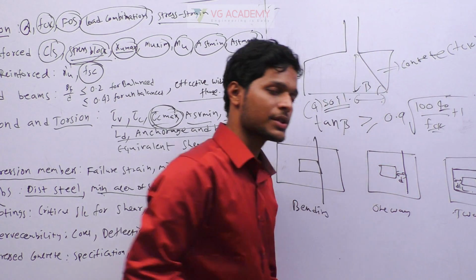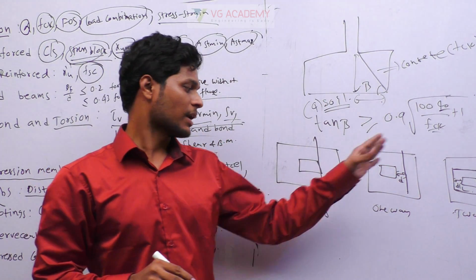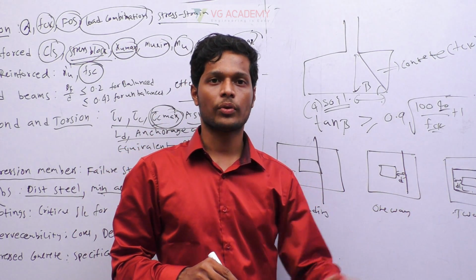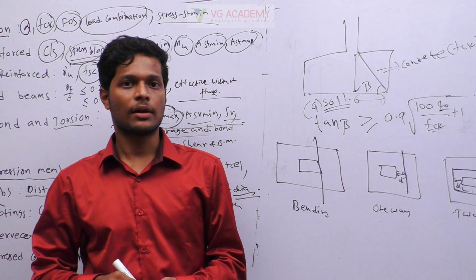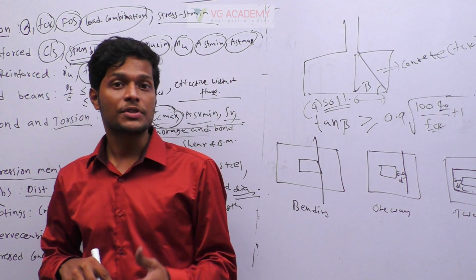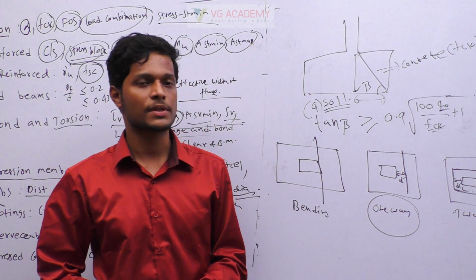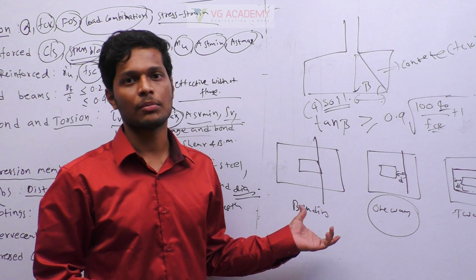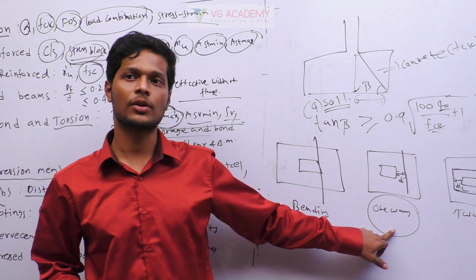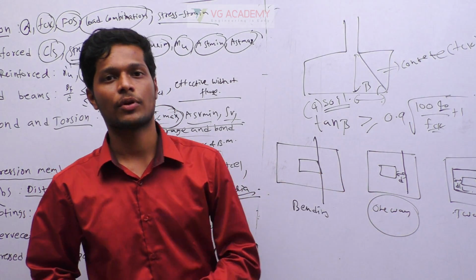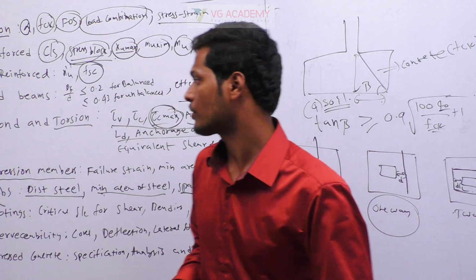The depth of the foundation is calculated using three criteria: bending, one way and two way. If they ask you a question like which criterion we have to start with first, then the answer is one way shear. In most of the textbooks you will see they start with bending, but actually you have to start with one way shear to calculate the depth of the foundation. Okay, that is also one important bit you have to remember.